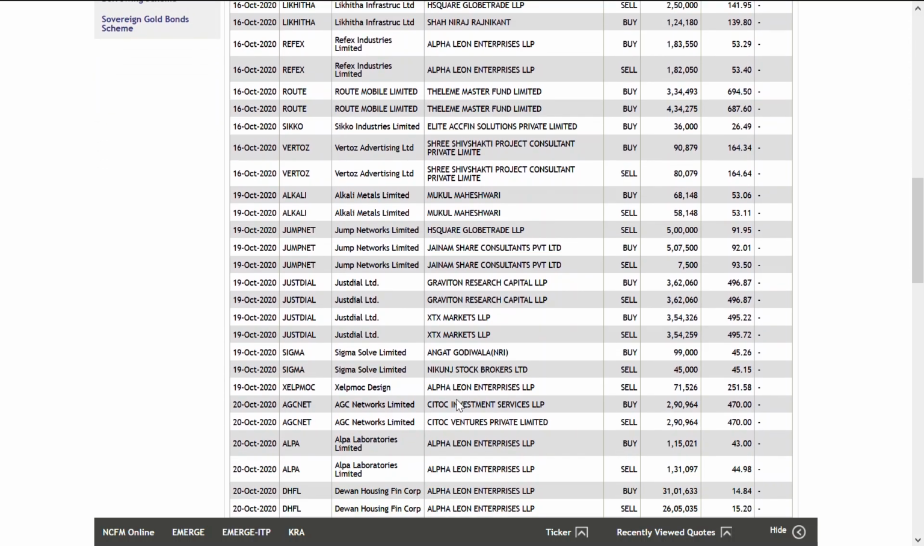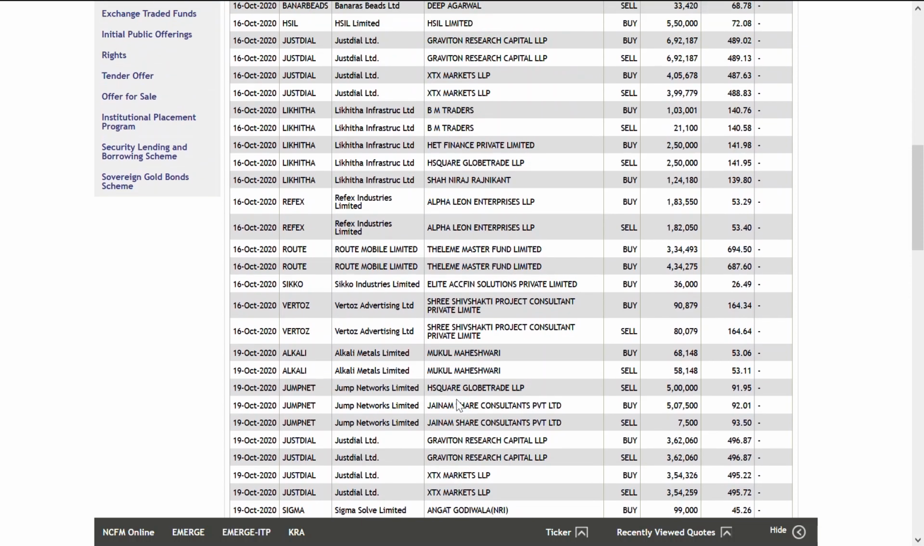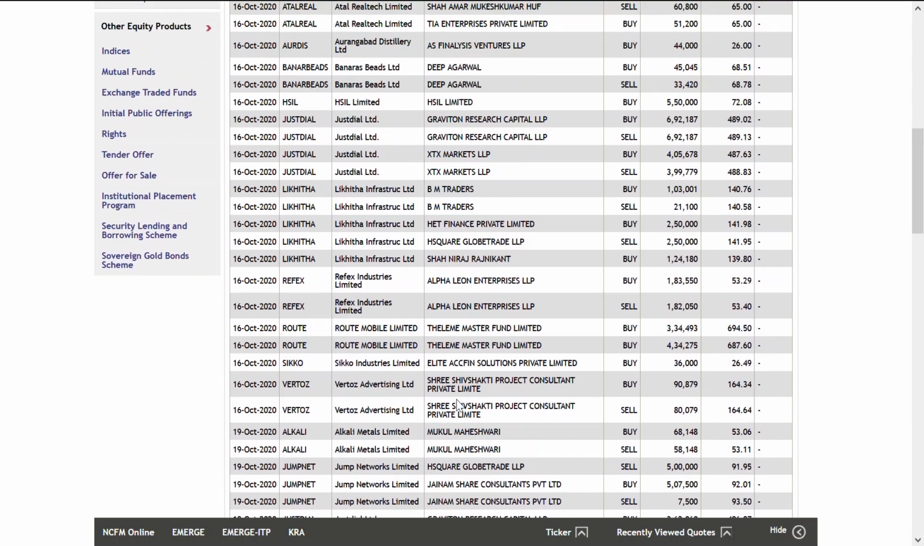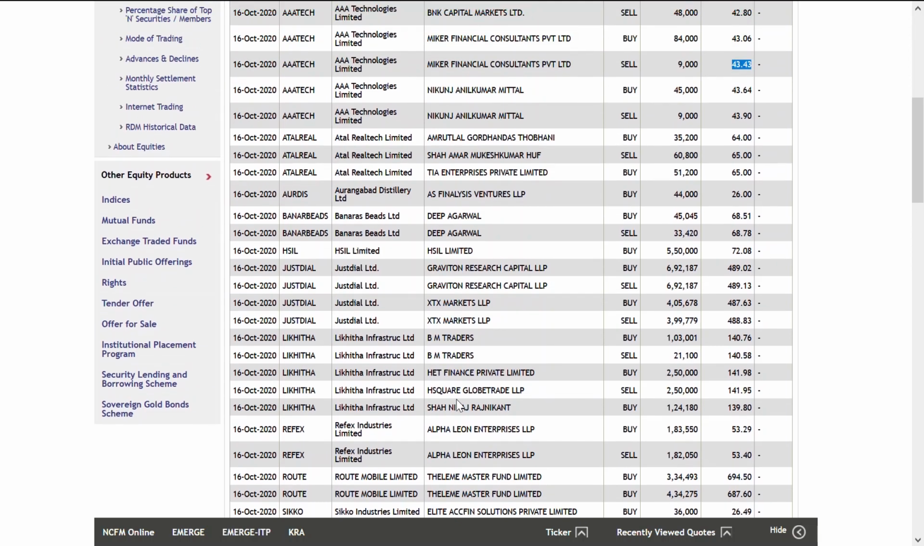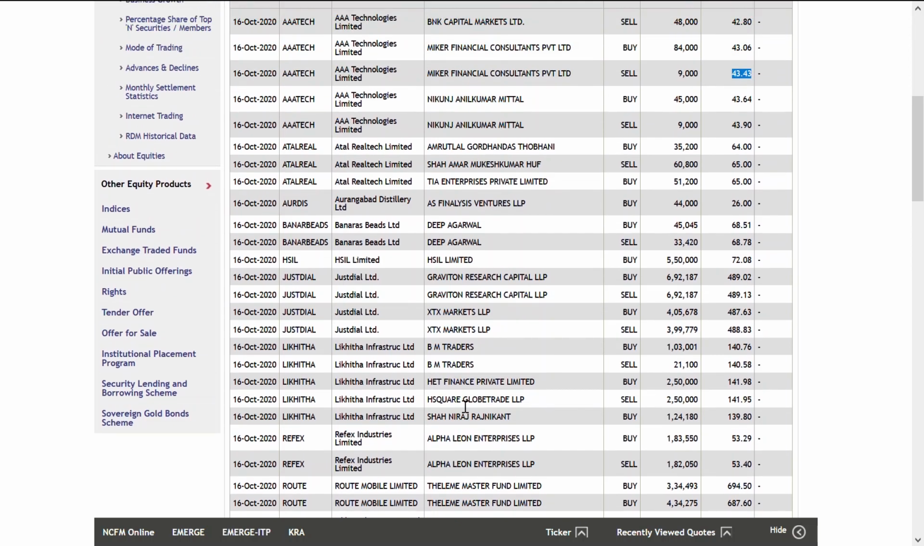I don't think on 16th they sold it, so which means they are not doing intraday. They are doing delivery-based trading. They bought in bulk as delivery, which means they are not using intraday margin, but are doing full cash trading so that they will be able to make profit out of it.